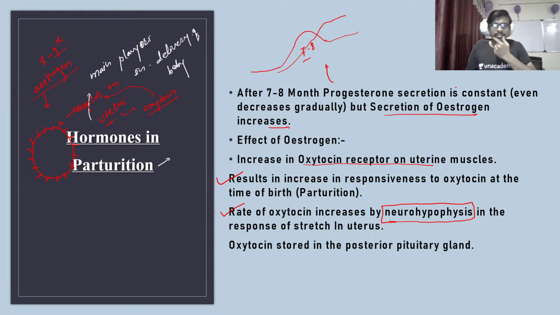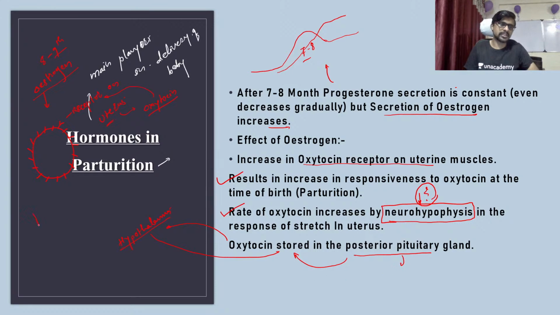ठीक है चलो okay, so the oxytocin is stored in the posterior pituitary, so neurohypophysis, please find it. Okay, this is a word we use in each and every lecture in the reproductive system. So the posterior pituitary, which is responsible for the storage of the oxytocin, it is actually released by the hypothalamus, synthesized by a part of the hypothalamus and stored inside the posterior part of the pituitary.